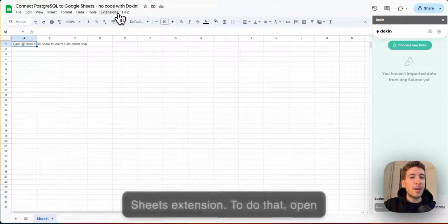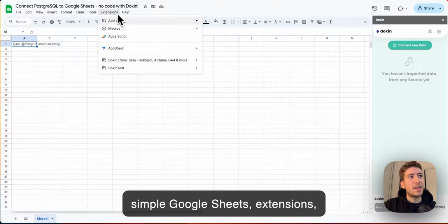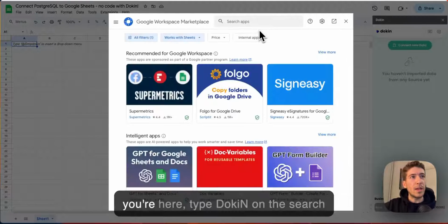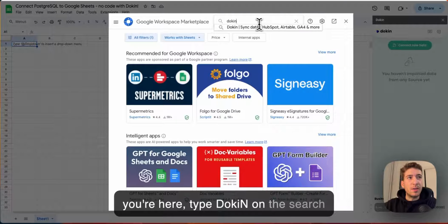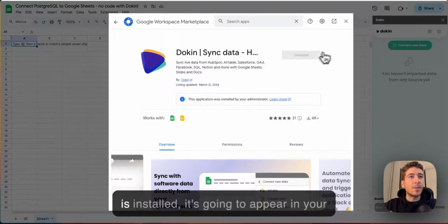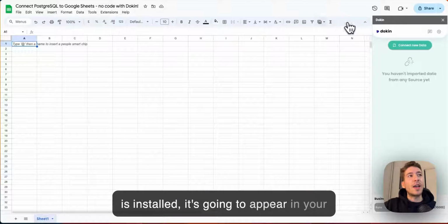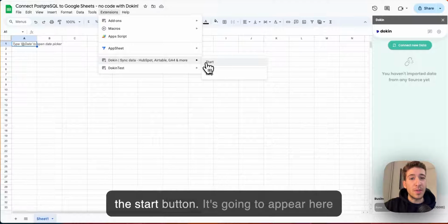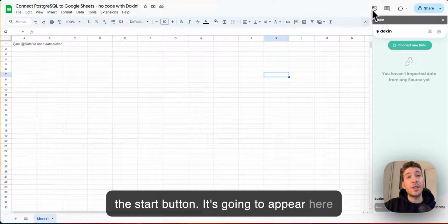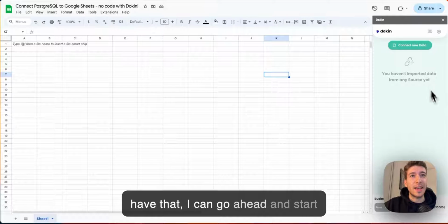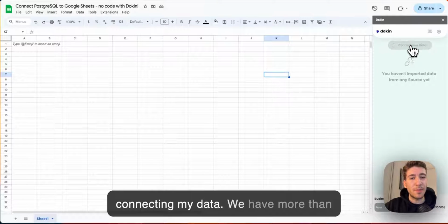To do that, open a simple Google Sheets, extensions, add-ons, go on Get Add-ons. And once you're here, type Dokin on the search bar, select it, and click on Install. Once it is installed, it's gonna appear in your extension tab and you can launch it from the Start button. It's gonna appear here on the right side as a sidebar. Now that I have that, I can go ahead and start connecting my data.